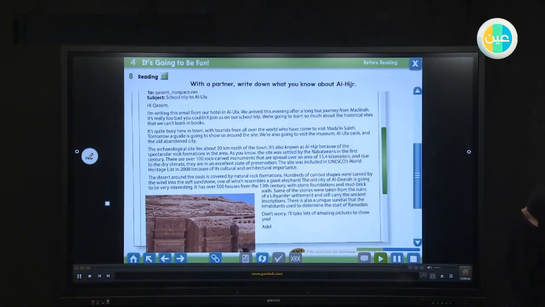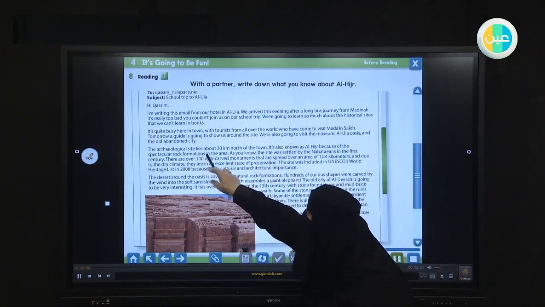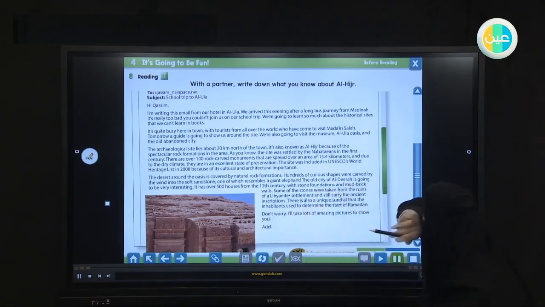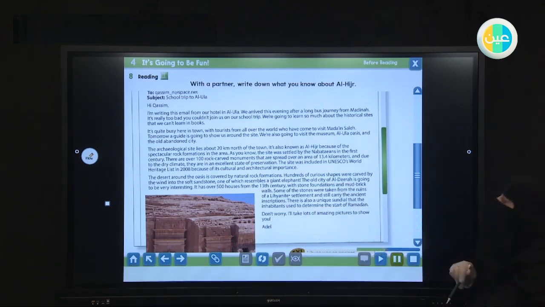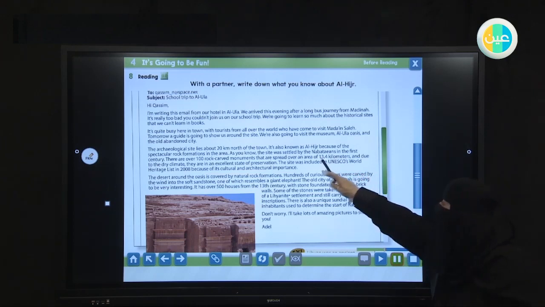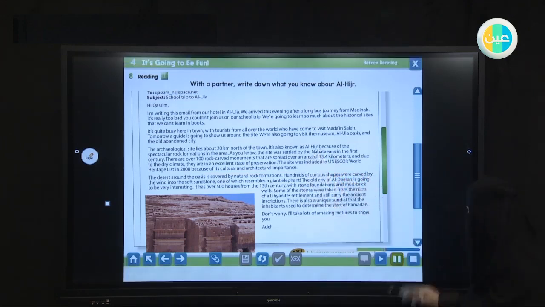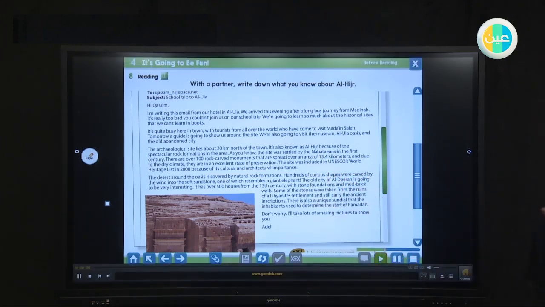The archaeological site lies about 20 kilometers north of the town. It's also known as Al-Hijir. So this is an archaeological site. It lies about 20 kilometers north of the town. It's known as what? Al-Hijir, because of the spectacular rock formations in the area.